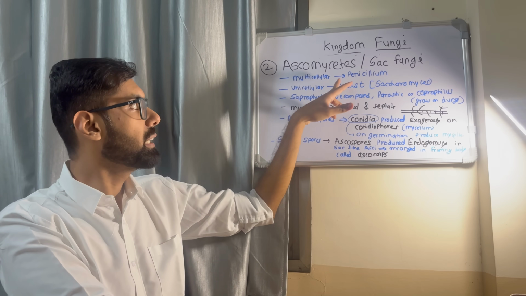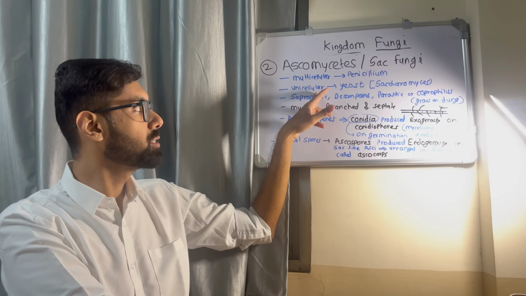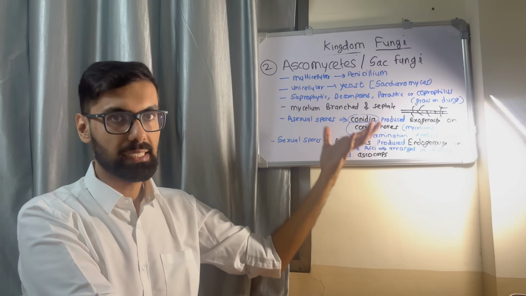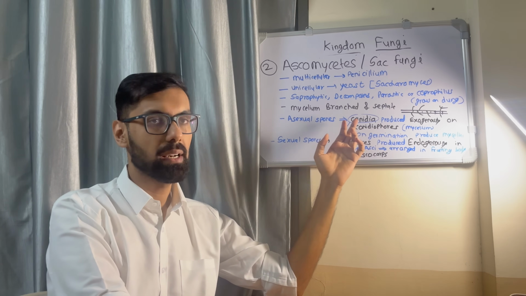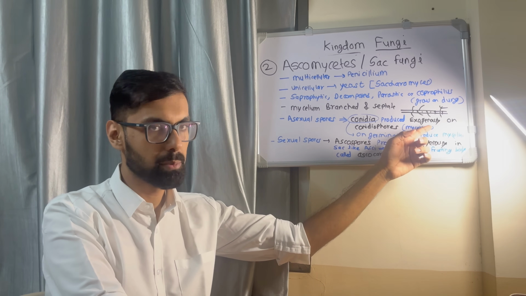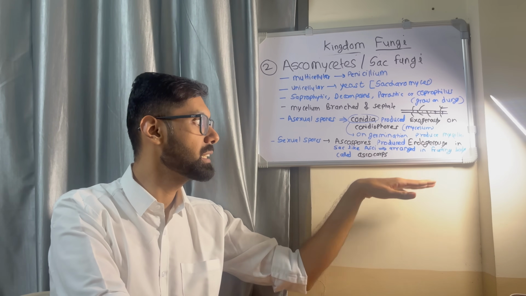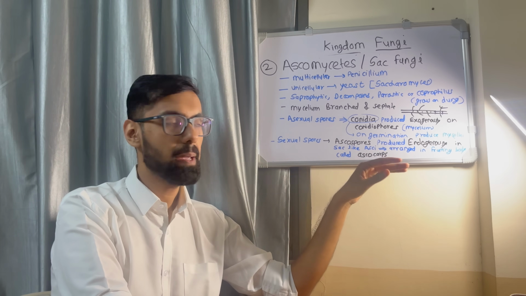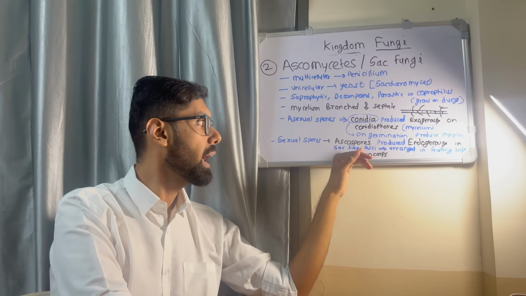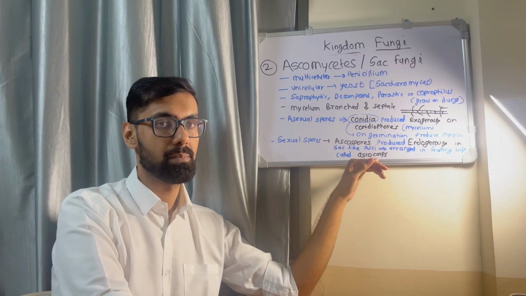Okay. So, what should you remember in Ascomycetes? That is, they are multicellular, Penicillium. If it is unicellular, yeast. Mycelium is branched and septate. Asexual spores are called conidia, which are exogenously produced. And sexual spores are ascospores, which are endogenously produced in the sac. Okay. And the fruiting body of Ascomycetes is called ascocarps.